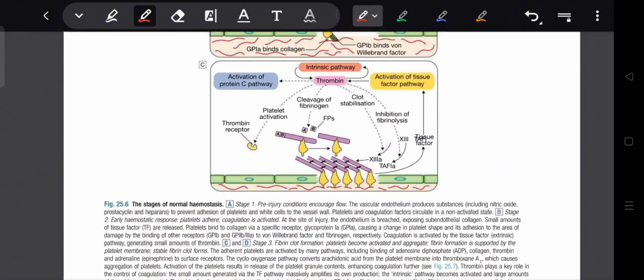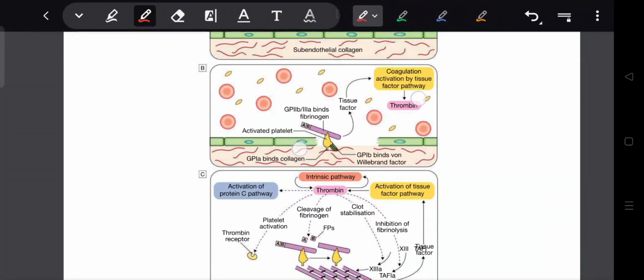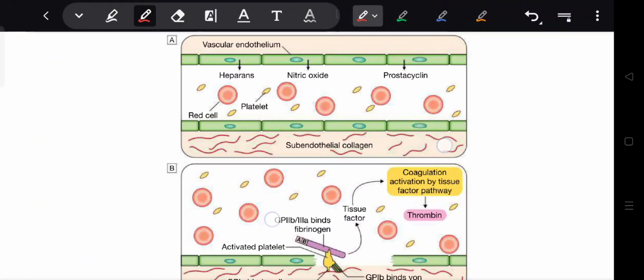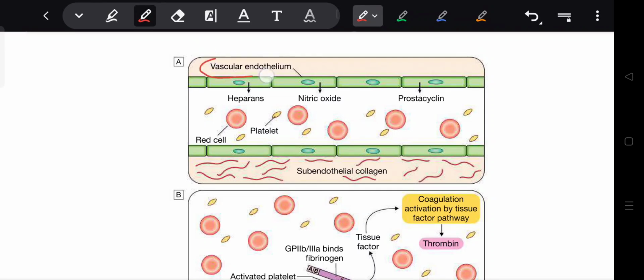So we can now see the pathway. This is the vascular endothelium. The vascular endothelium can release nitric oxide, prostacyclin, and heparin. This is a platelet. This is a red cell. And this is the vascular endothelium, and under this, the subendothelial collagen.